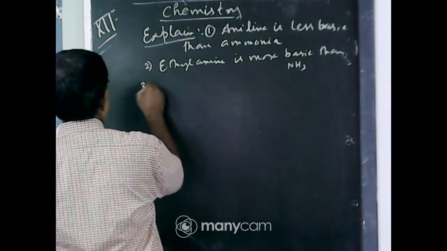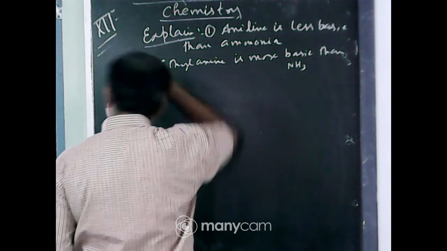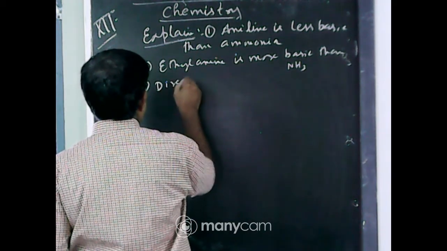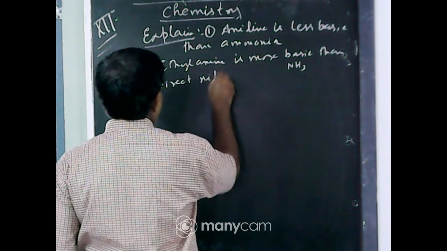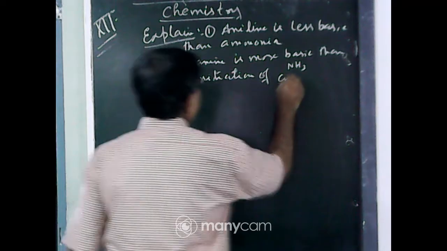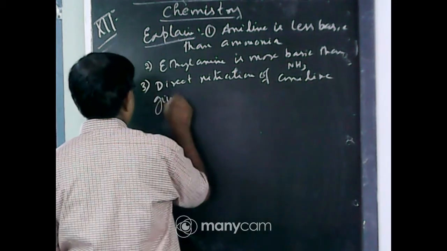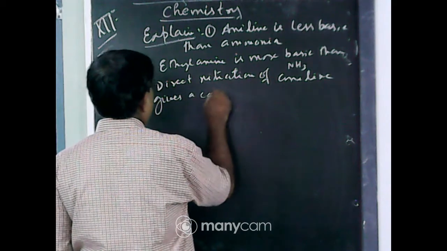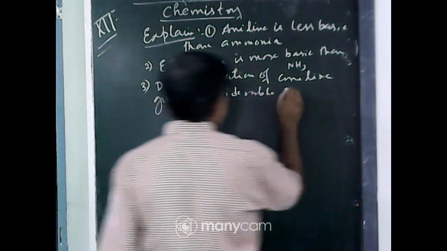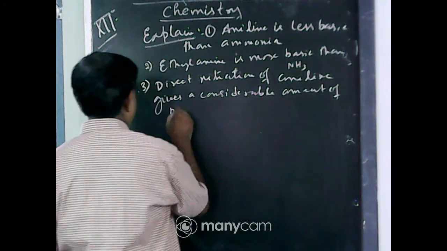Number 3, direct nitration of aniline gives a considerable amount of meta product.